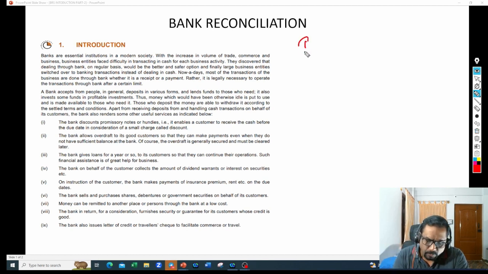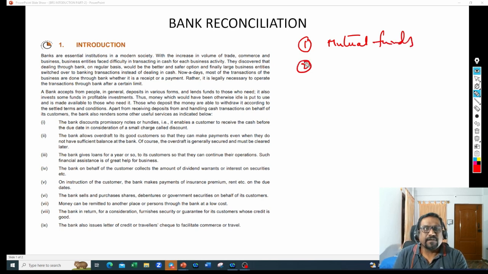They will also distribute mutual funds. What is a mutual fund? If you know about the stock market, you can easily understand mutual funds. They will create some fund. They will ask people to contribute some money, and this fund will be invested in the stock market. It can be invested in equities, it can be invested in government bonds, it can be invested anywhere.